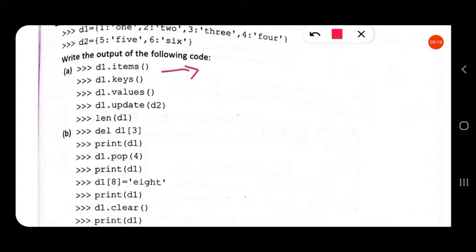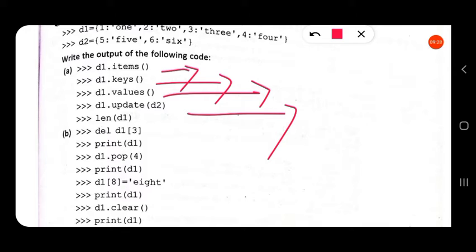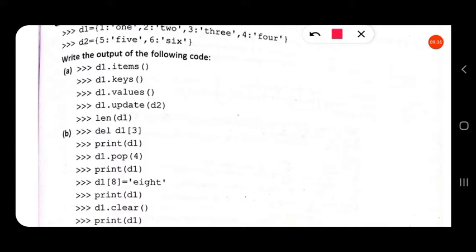statements, these items statements return a value, keys statements return a value, values also return a value. Then the update statement does not return a value, but the length statement also returns a value. So since these are written in interpreter mode, output will be given for each statement. If it was written in script mode, you would show the output only for the print statement. But it is written in interpreter mode, so every statement will produce output.